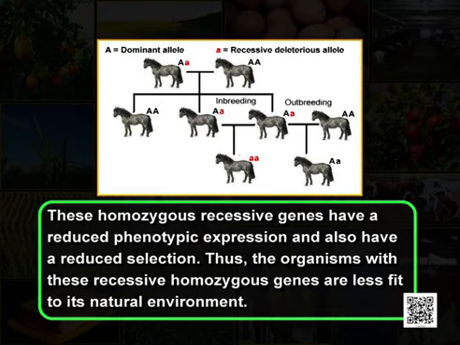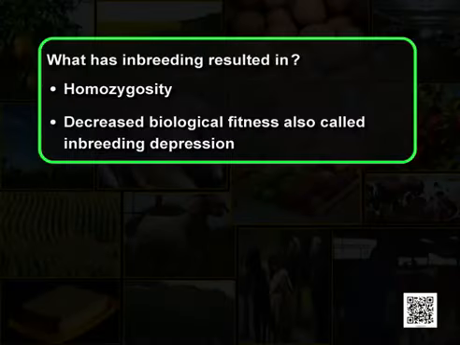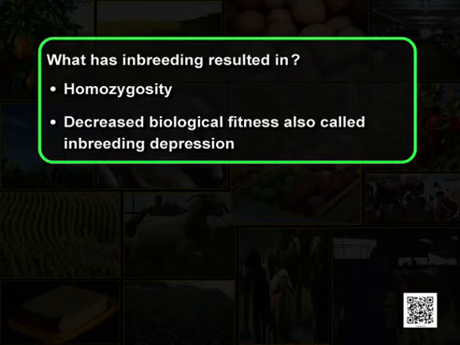Thus, the organisms with these recessive homozygous genes are less fit to its natural environment. So, now what has inbreeding resulted in? Homozygosity, decreased biological fitness, also called inbreeding depression.